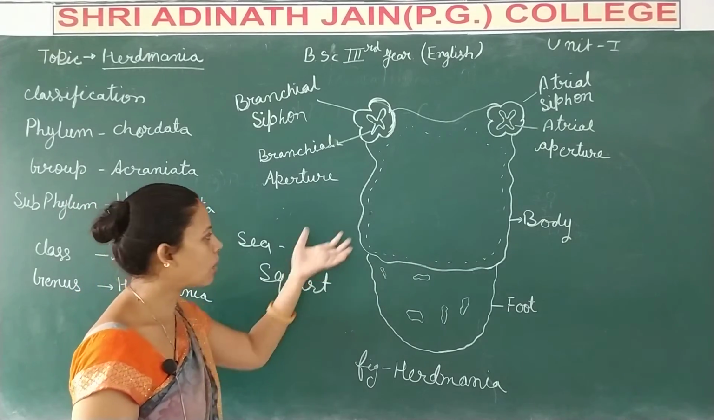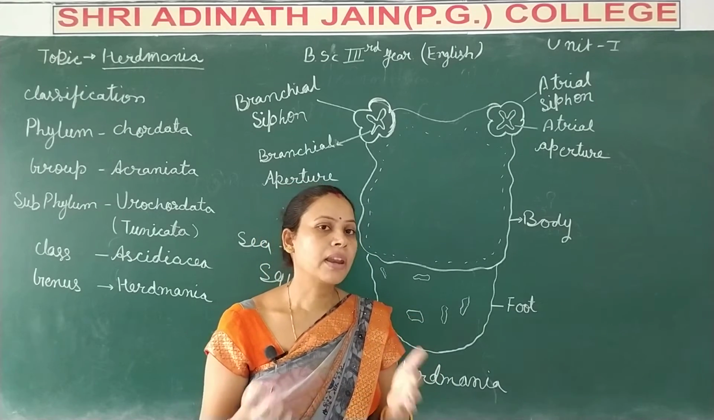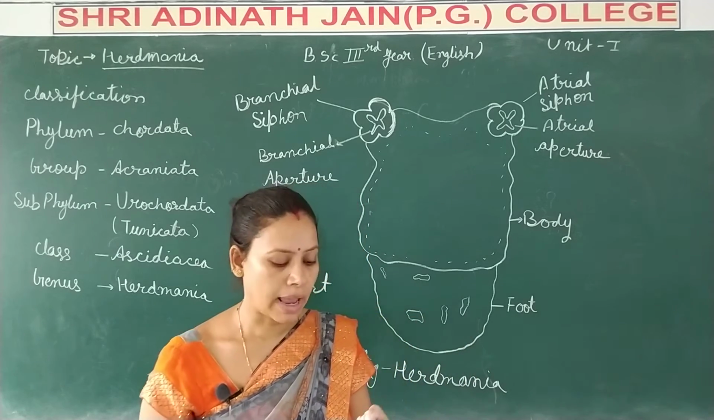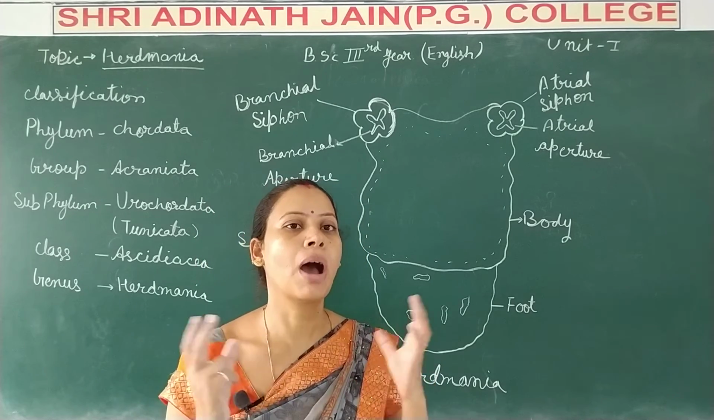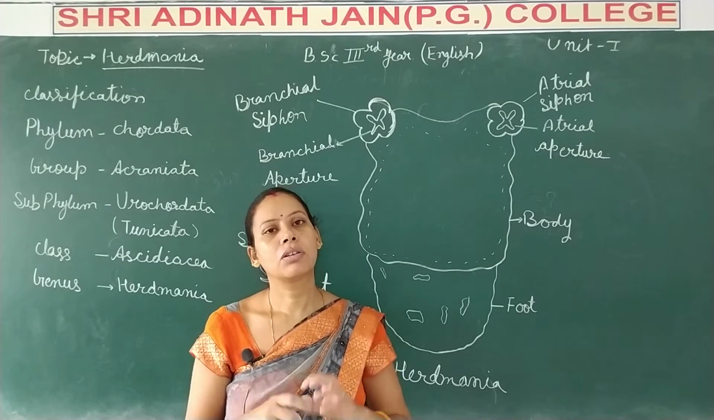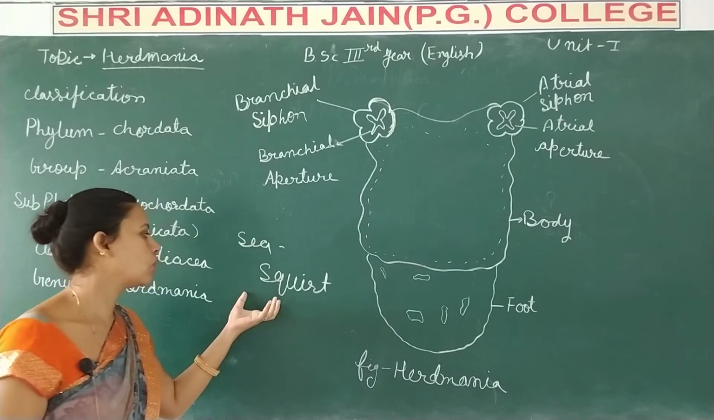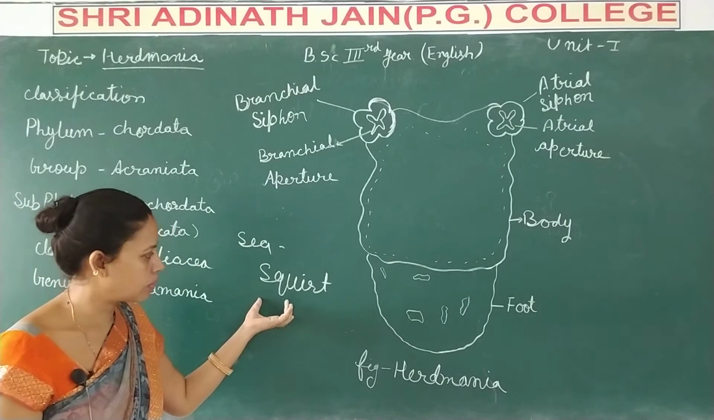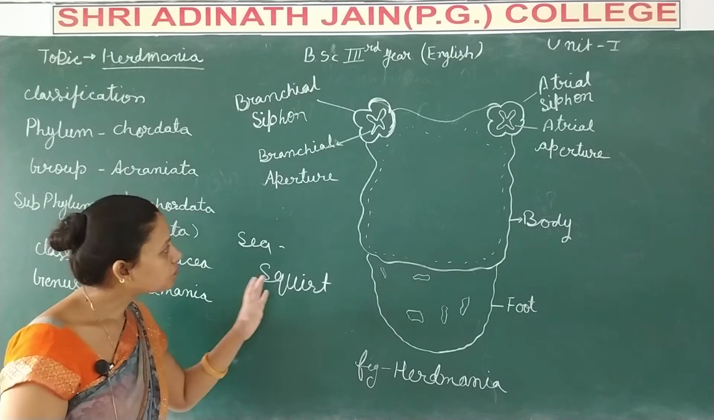The other name of these animals is sea squirt, because whenever they are exiting the water from inside the body, the water comes out in the form of a fountain, as a strong wave. So that's why these animals are known as sea squirt animals. That is the common name, sea squirt.